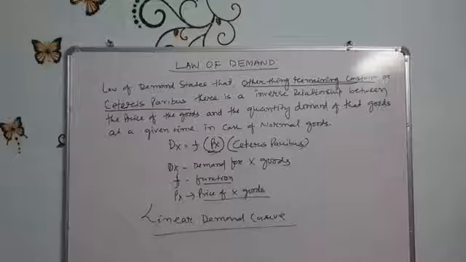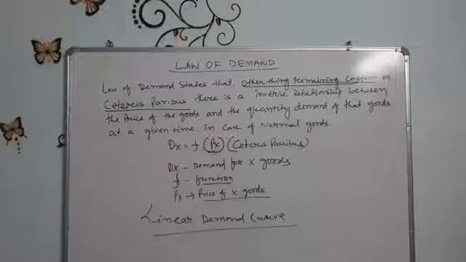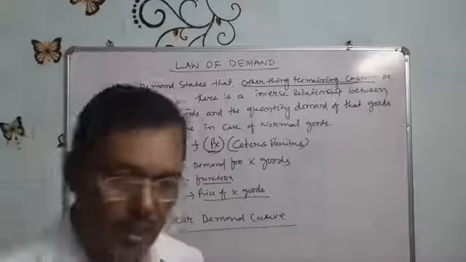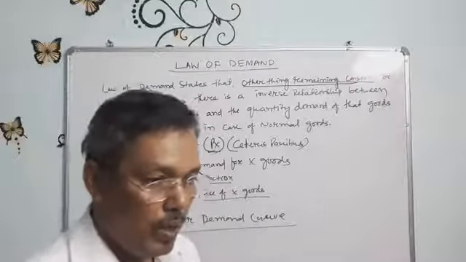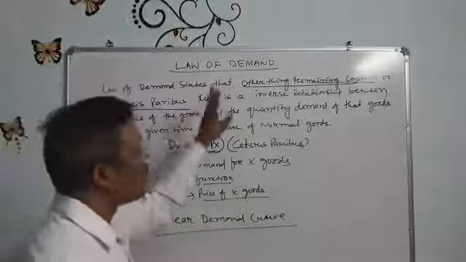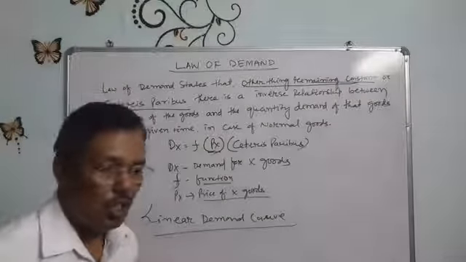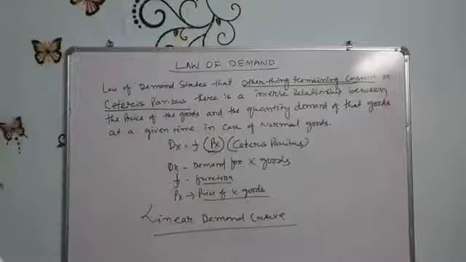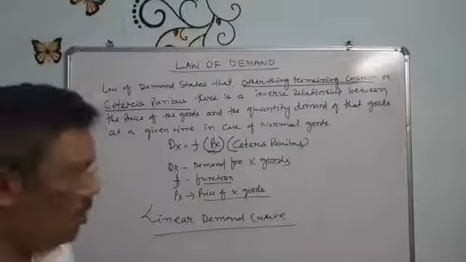So after analyzing the meaning of the law of demand, when this law of demand operates, I am writing that other things being constant, or other things being same, or other things being equal, or ceteris paribus.